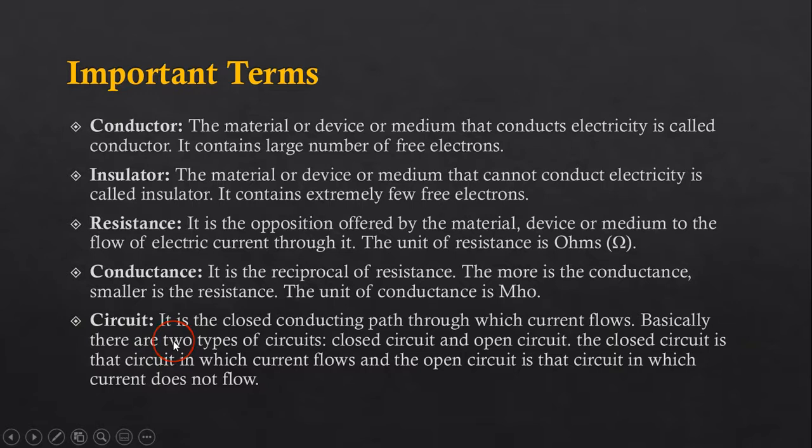Then comes the circuit, the next term. Actually, there are two types of circuits. One is called closed circuit and the other is called open circuit. The closed conducting path through which current flows is called closed circuit, or simply you can say the closed circuit is that circuit in which current flows, and the open circuit is that circuit in which current does not flow. So it is that simple to remember open circuit and closed circuit terms.